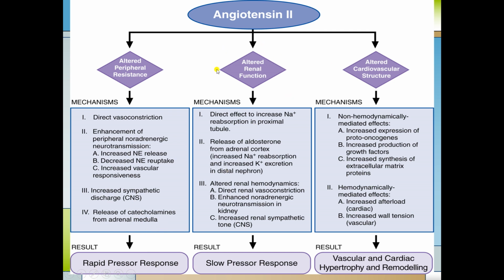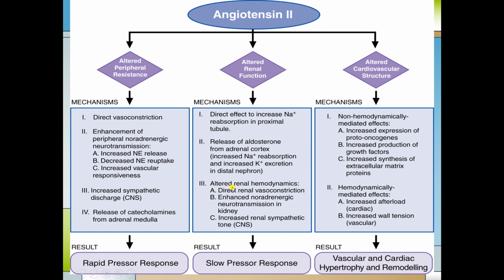Now we see the second action of angiotensin 2, that is altered renal function. How does it happen? It has a direct effect to increase sodium reabsorption in the proximal tubule. It also releases aldosterone from the adrenal cortex, which leads to increased sodium reabsorption and increased potassium excretion in the distal nephron. So ultimately, from the kidney there is increased release of aldosterone, which leads to sodium and water reabsorption. Along with it, potassium excretion occurs.